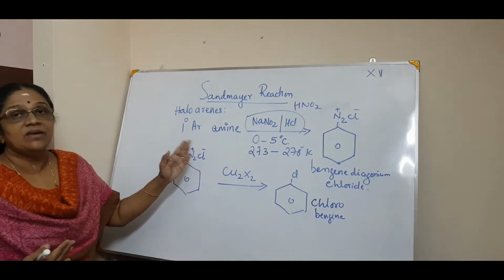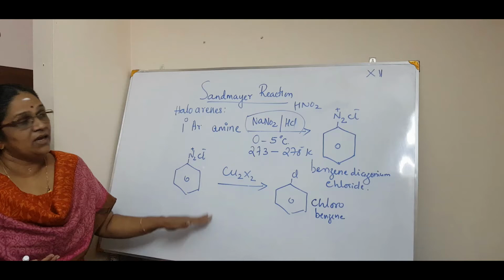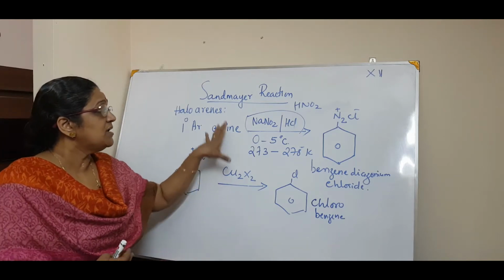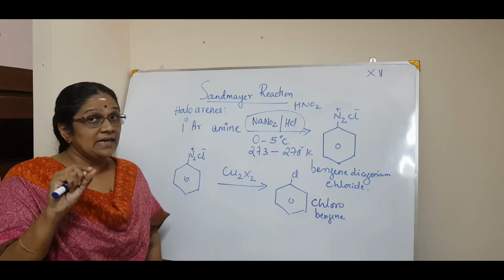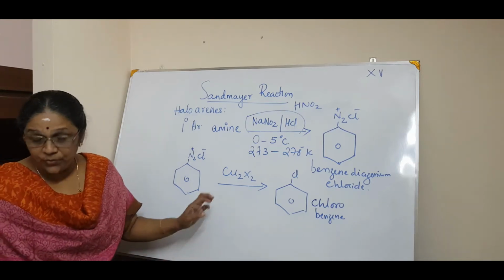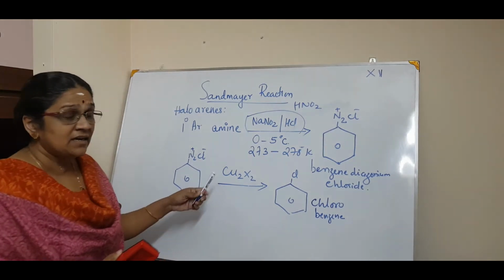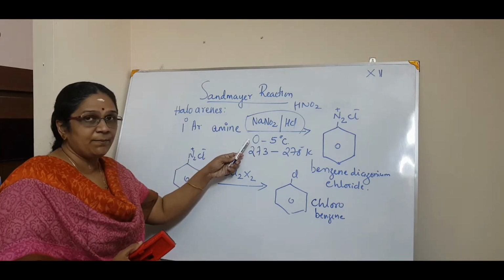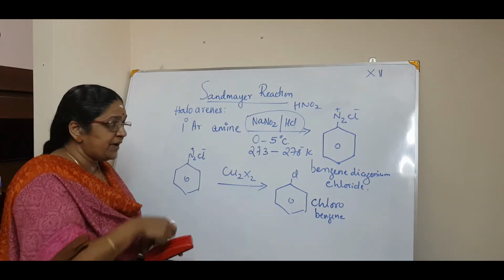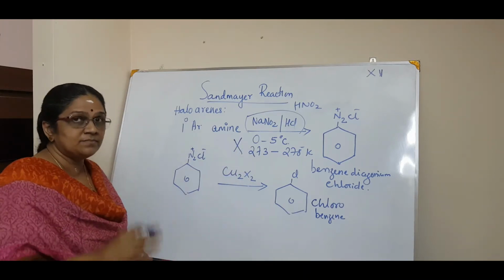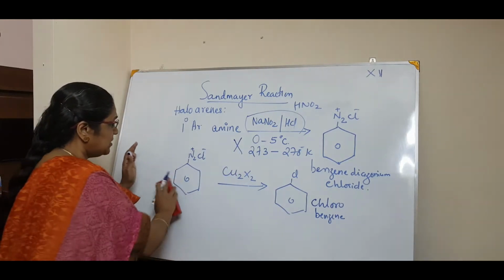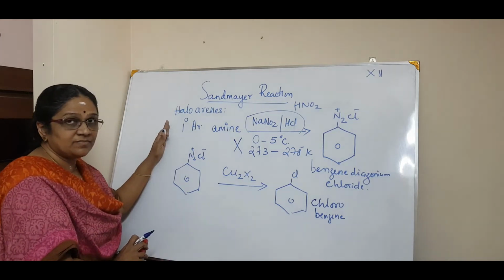Like that we will continue the named reactions. So this is the first named reaction, the Sandmeyer reaction for the preparation of haloarenes. Hope you got it. Is it clear? The temperature is very, very important. If the temperature is not there, you lose marks. Pakka, you lose marks.